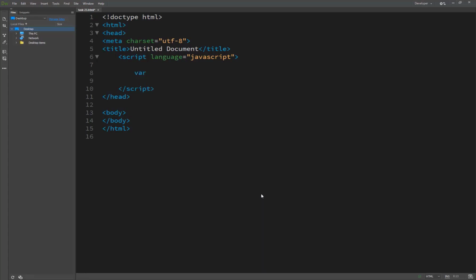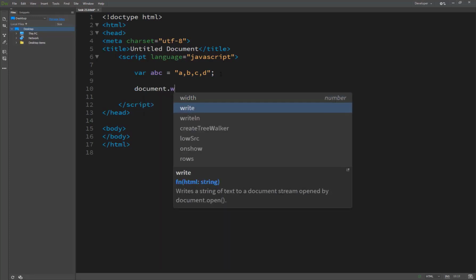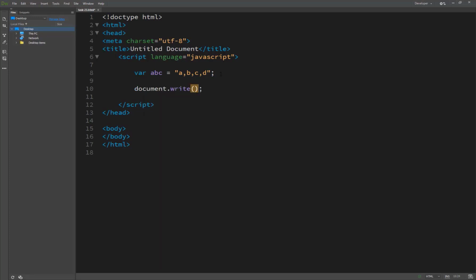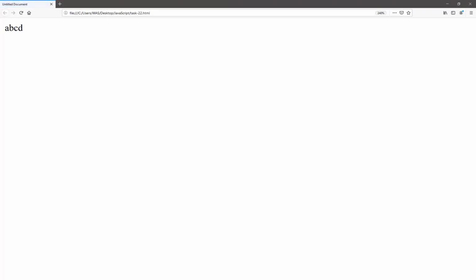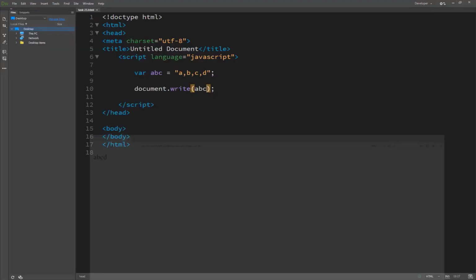Basically we have created a variable, let's suppose it's called ABC, and we assign a value separated by commas: A, comma, B, comma, C, comma, D. Then with document.write, I will show you how it looks before splitting, and it's A, B, C, D. Now you see the results.